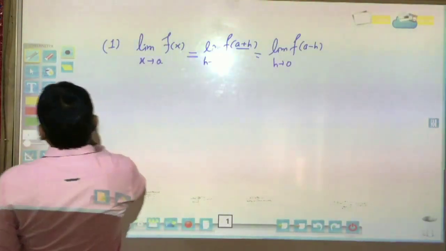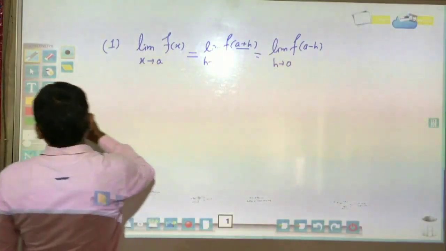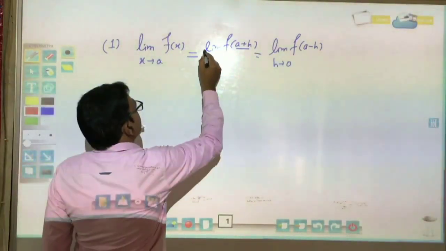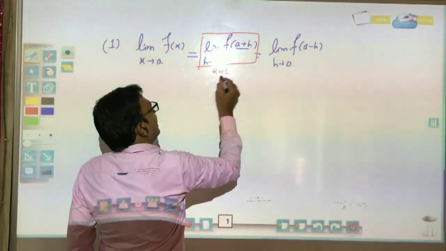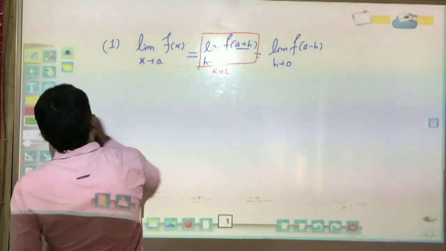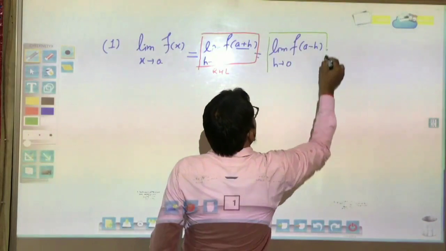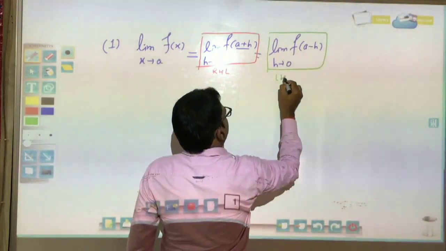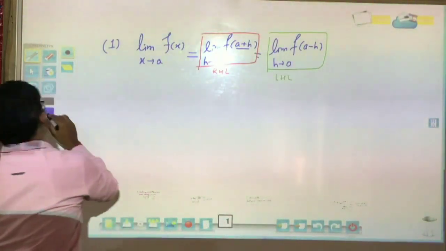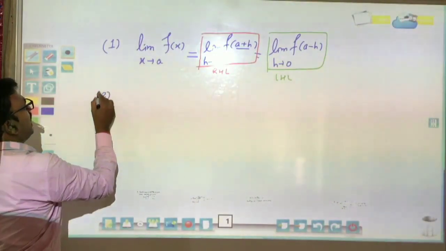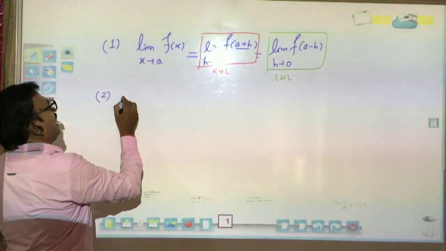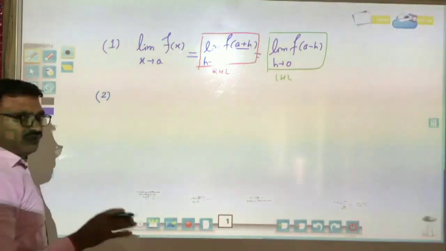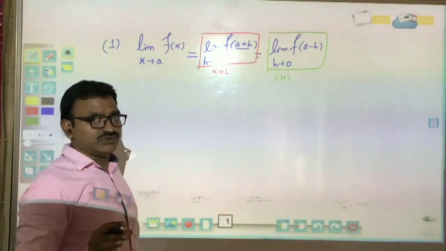Therefore, this is also called right hand limit, and this is called left hand limit. So this is the first formula in class 11 we have read. Now second, some derivations we have also done. So now recall and rewrite in your notebook. Definitely it will help you.